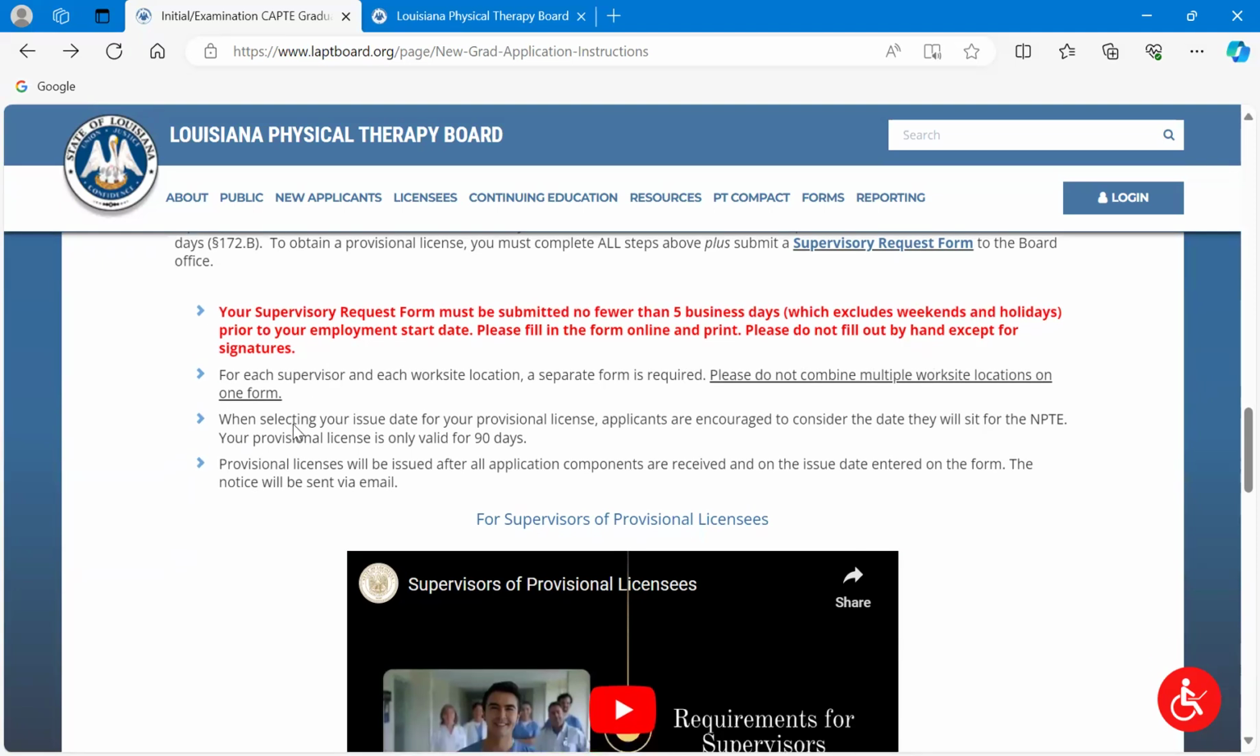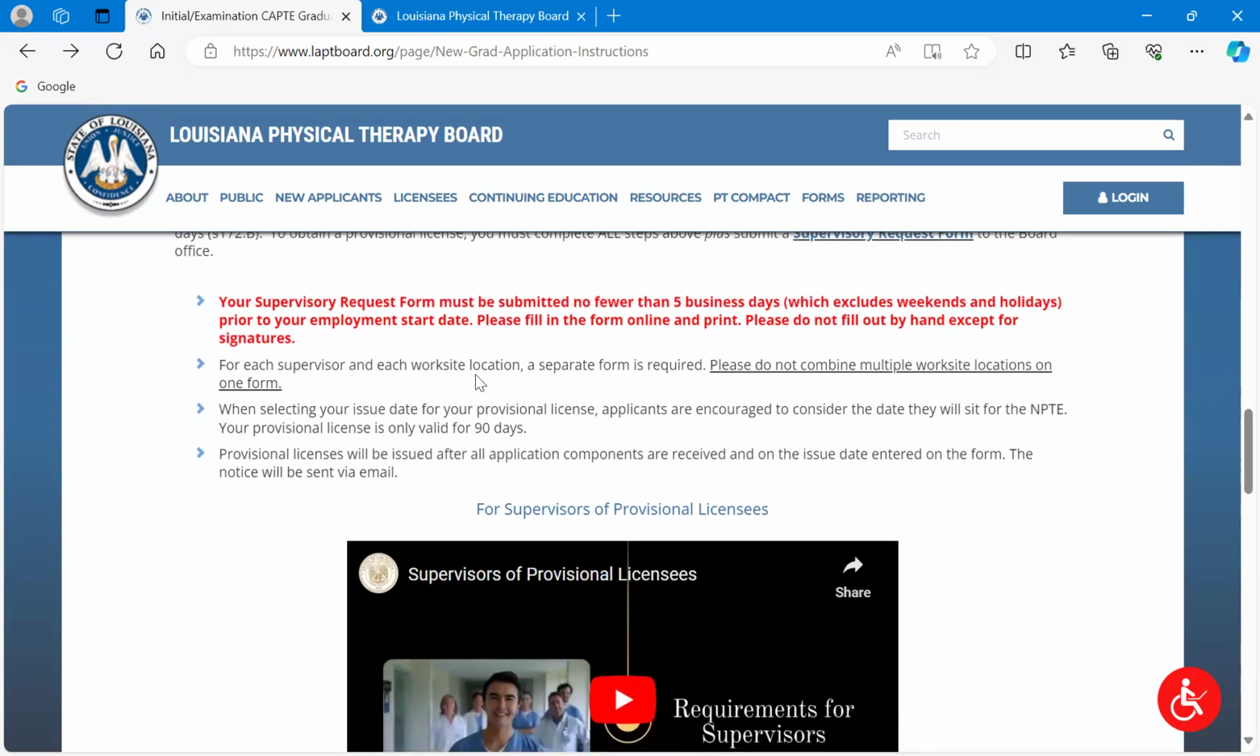So next, for each supervisor in each work location, a separate form is required. So we do see some new grads who are maybe working in 2 locations and have 2 different supervisors. That's fine. We don't have any problem with that, but we need a form for each supervisor at each location. So if you have multiple supervisors, multiple forms, multiple locations, multiple forms. Again, it's fine. We won't tell you no, but just make sure that you submit all of them, okay?